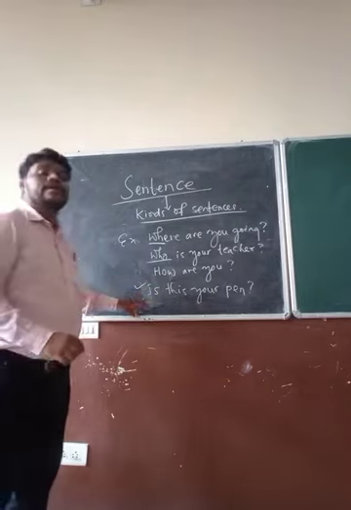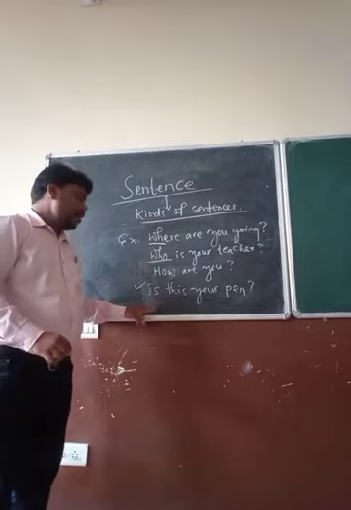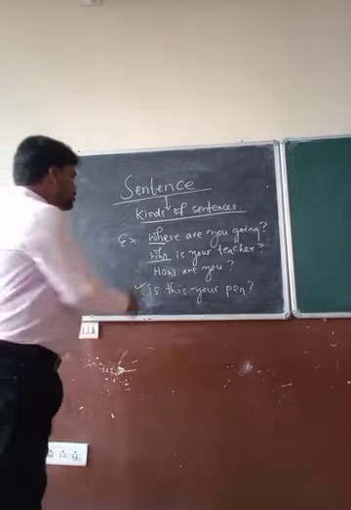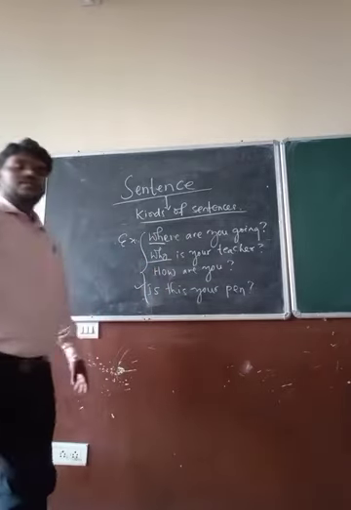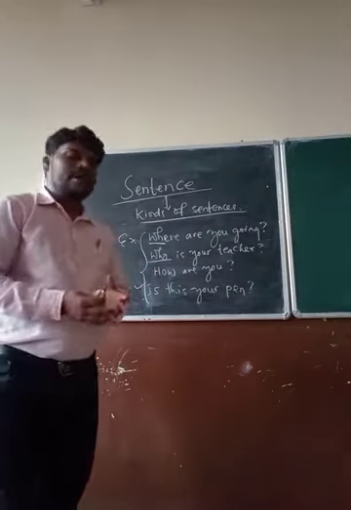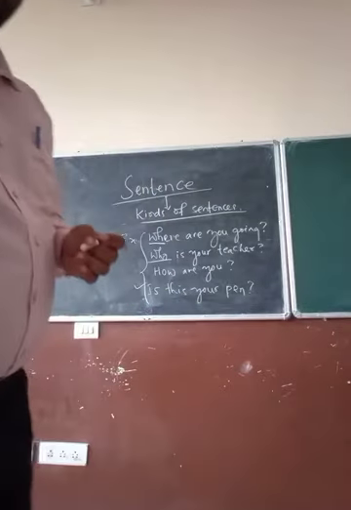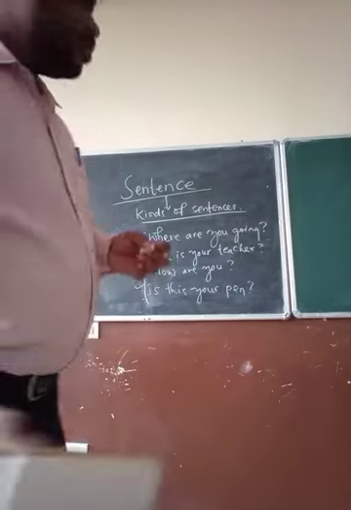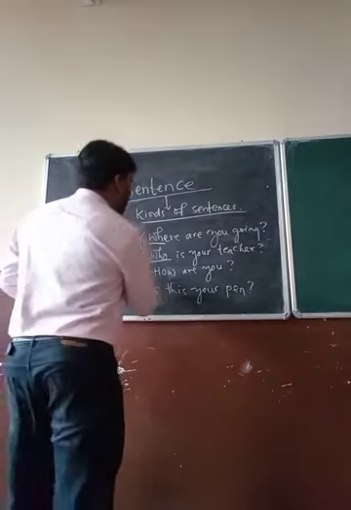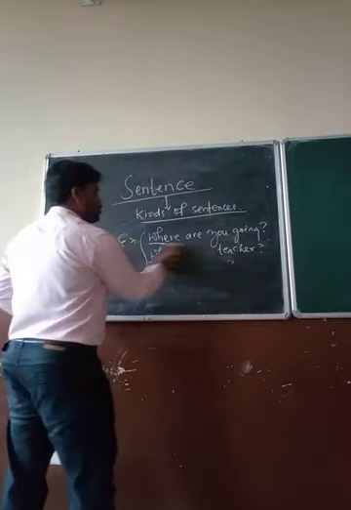So this is called yes or no question. Okay. So we can say that these two types are known as interrogative sentences. Hope all of you have understood. The rest too we will be discussing in the next class.